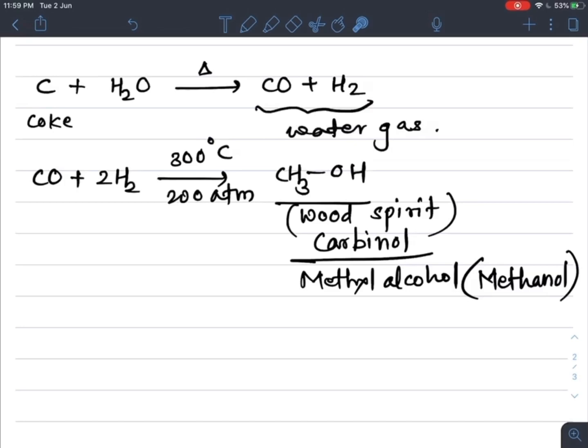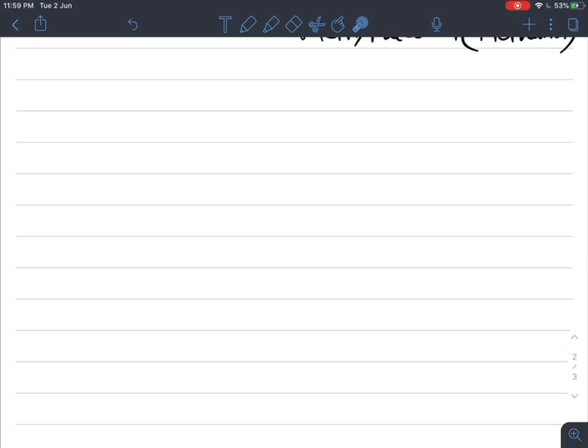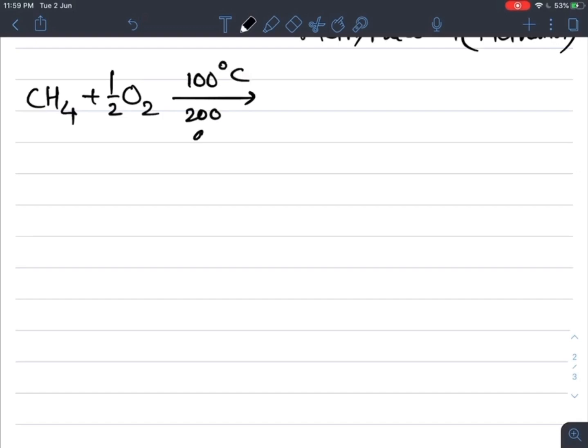Next, one more method for the production of alcohol is by the oxidation of methane gas. So methane, that is CH4. When CH4 undergoes oxidation, that is reaction with oxygen, here half an oxygen molecule is taken to balance the reaction under high temperature and pressure, about 100 degrees Celsius temperature and pressure.